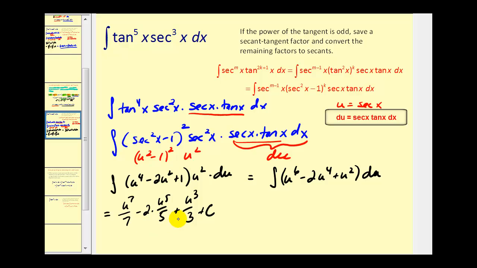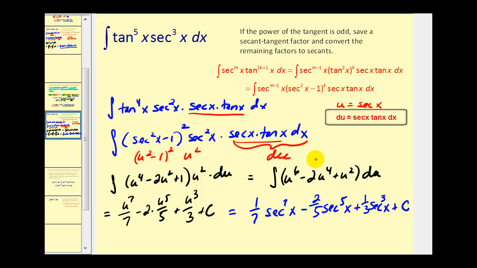The last step is to rewrite this, replacing u with secant x. So we'll have 1/7 secant to the 7th x minus 2/5 secant to the 5th x plus 1/3 secant to the 3rd x, and then plus c.